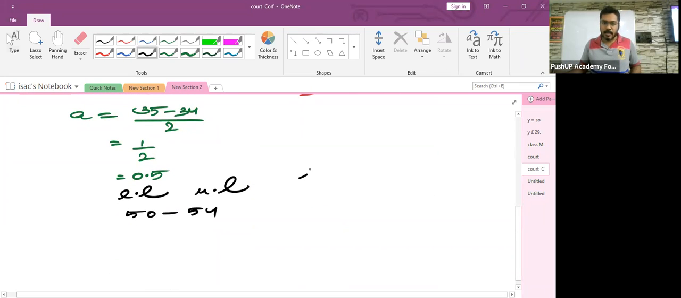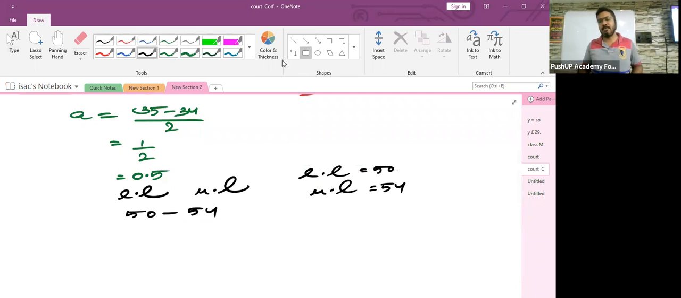No, you will write it this way. The lower limit is equal to 50 and the upper limit is equal to 54. This is how you will write it. Okay, sir. Okay. Yeah.